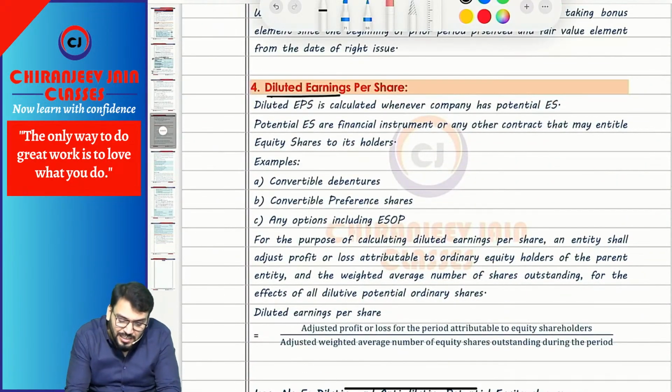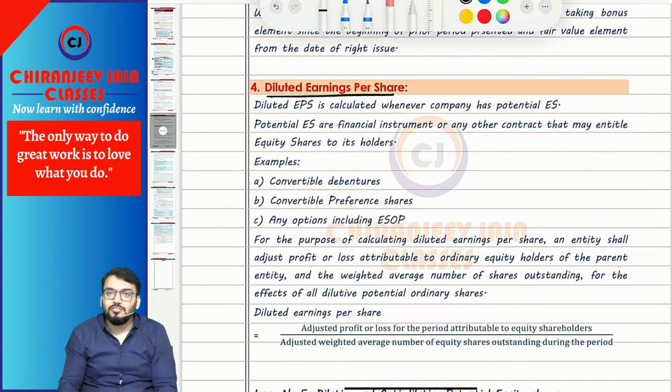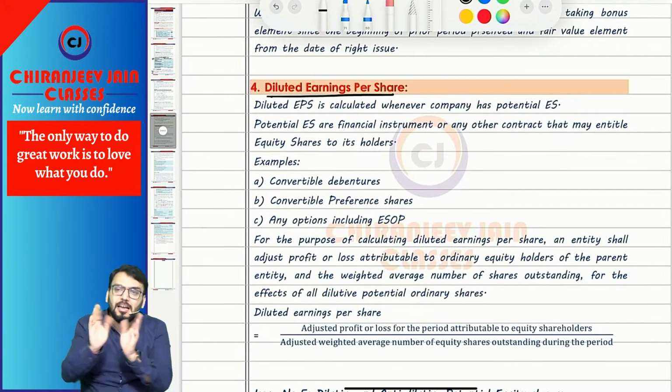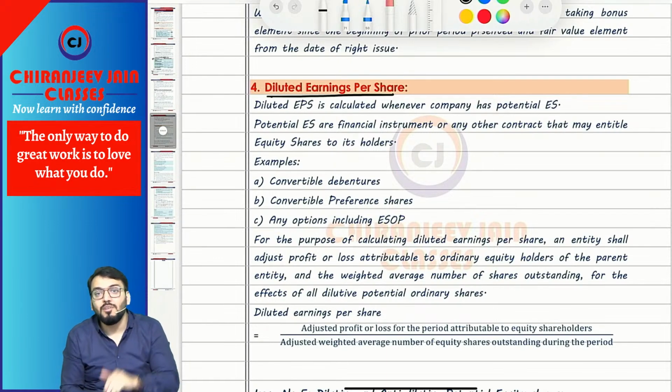Then we come to diluted earning per share. Diluted earning per share means whenever there are potential equity shares in the capital structure of the company. What do you mean by potential equity shares? Those which have the potential to become equity shares in future. Any contract which may entitle the holder to equity shares in future will become a potential equity share.